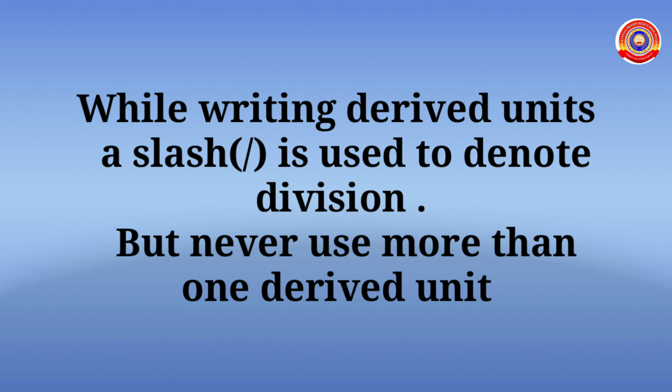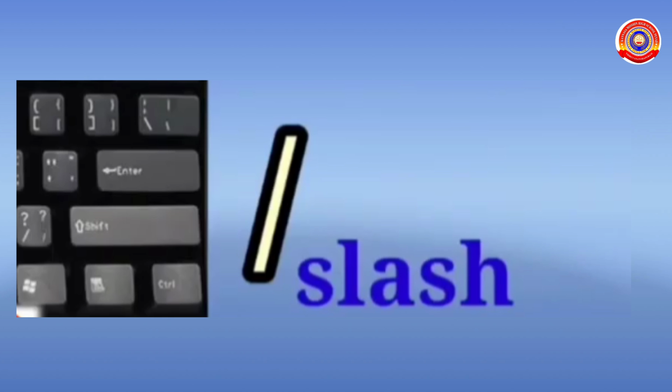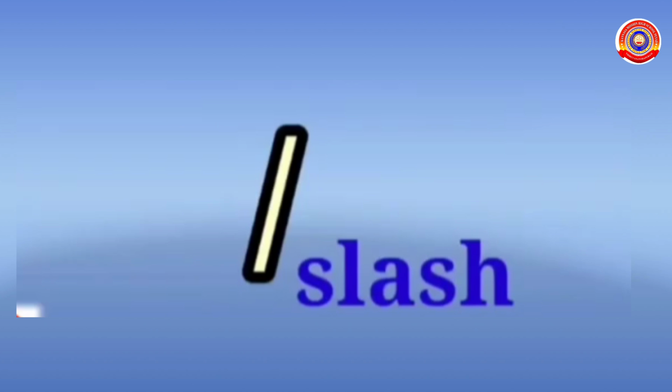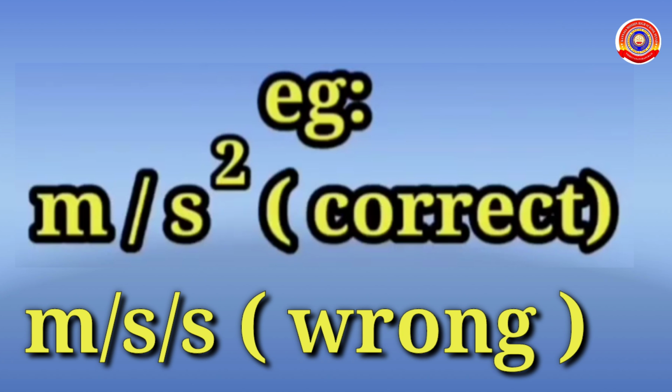The next rule: while writing derived units, a slash is used to denote division, but never use more than one slash in one derived unit. That means, to denote division, we use the slash on the keyboard. Like that, to express division of units, we use a slash. Here, meter per second square is taken as an example. The second one is not correct because here two slashes are used. It is not a correct method of representing. The correct method of representing is meter per second square with one slash.